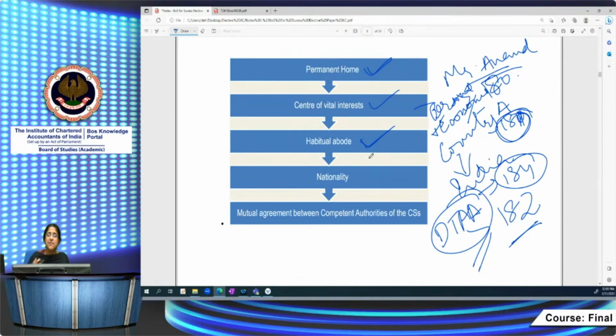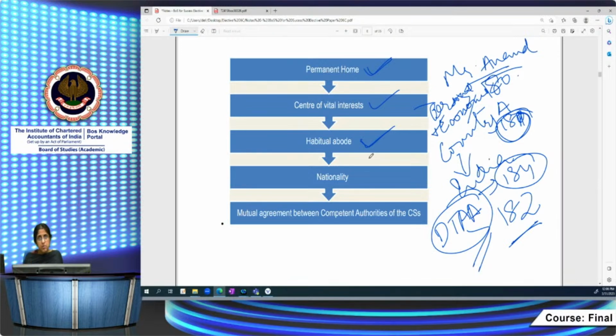I'm just telling India, frequency of stay in a country, duration of stay in a country, that is your habitual abode. So there you have to determine that. Here the purpose doesn't matter. How many times I visit, whether it's for personal purposes or business purposes, that is irrelevant. But if I'm frequently visiting India and staying here for a long time, then you determine the habitual abode. You will have to determine whether that is in India or in country A.